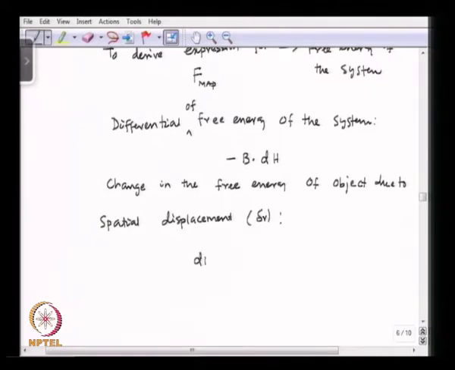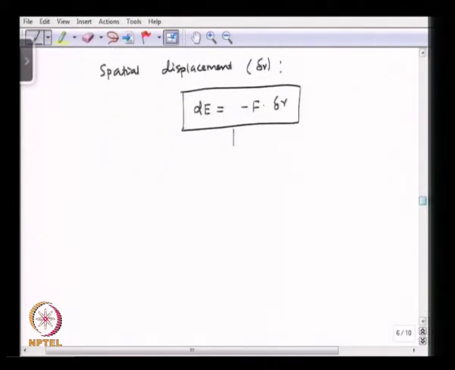So, the change in the free energy is going to be minus F into delta r. Okay. And if you analyze this equation, we get an expression for the magnetophoretic force. Okay.